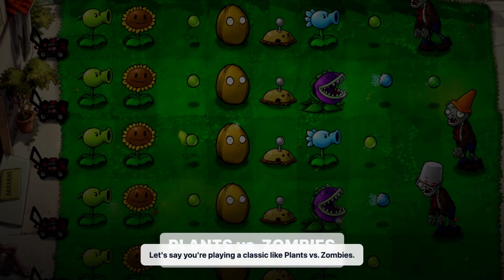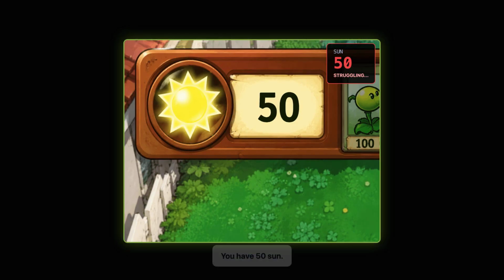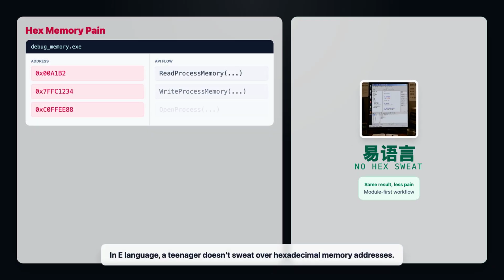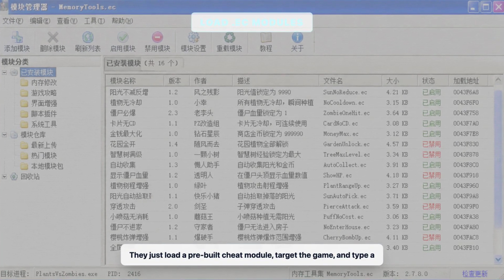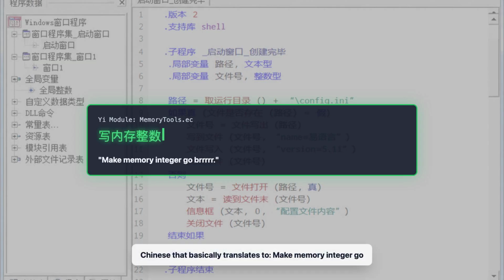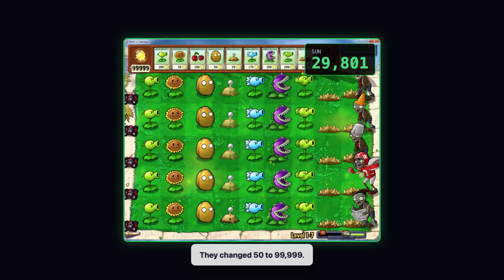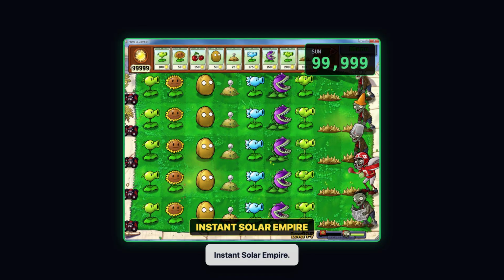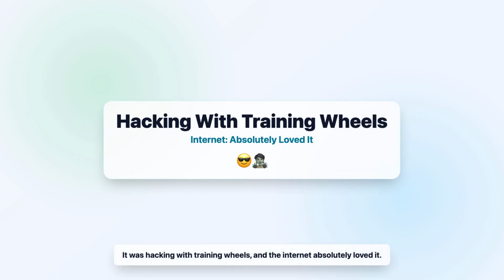Let's say you're playing a classic like Plants vs. Zombies. You have 50 Sun. You're struggling. In E-language, a teenager doesn't sweat over hexadecimal memory addresses. They just load a pre-built cheat module, target the game, and type a single line of literal Chinese that basically translates to make memory integer go brrr. They change 50 to 99,999. Hit compile, and boom, instant solar empire. Take that, zombies. It was hacking with training wheels, and the internet absolutely loved it.